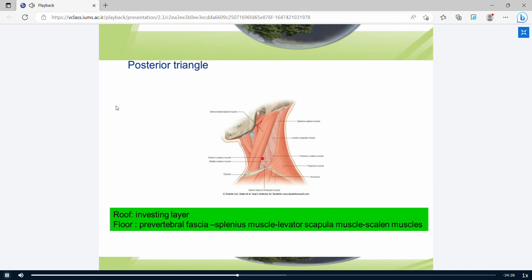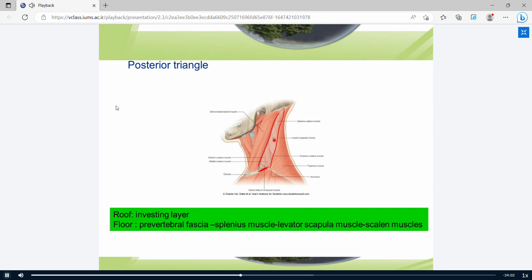This is the posterior triangle. It has boundaries: the posterior border of the SCM muscles, the anterior border of the trapezius muscles, and the middle third of the clavicle. And it has a floor and roof.